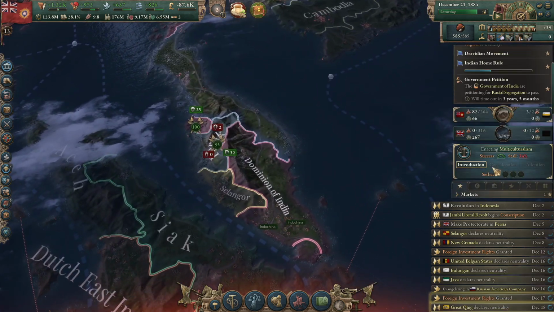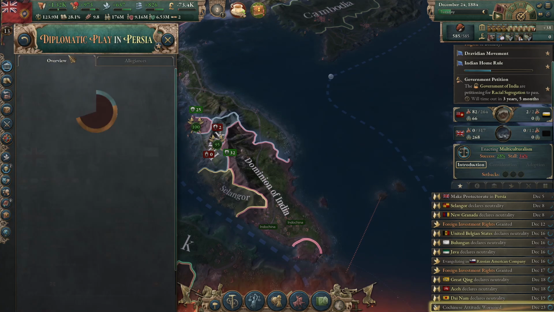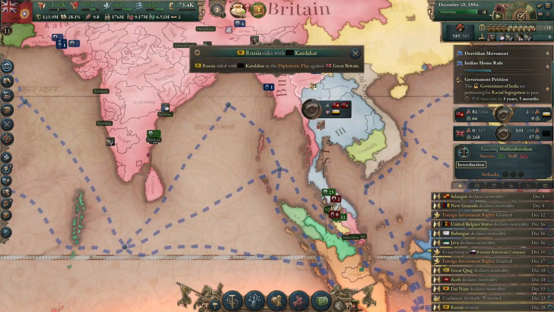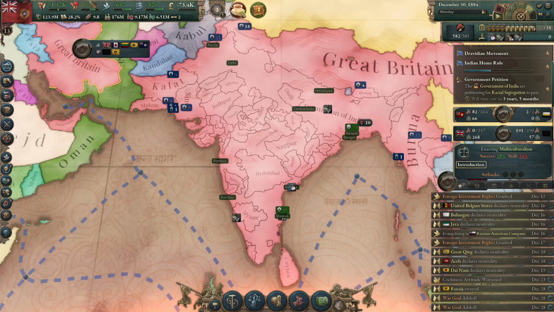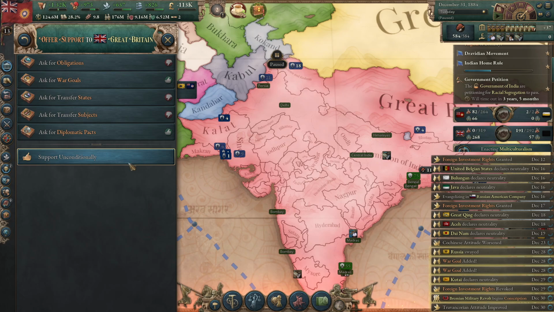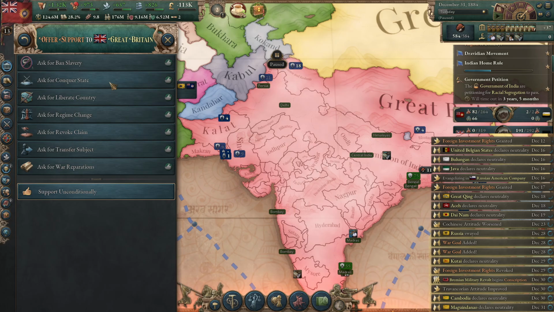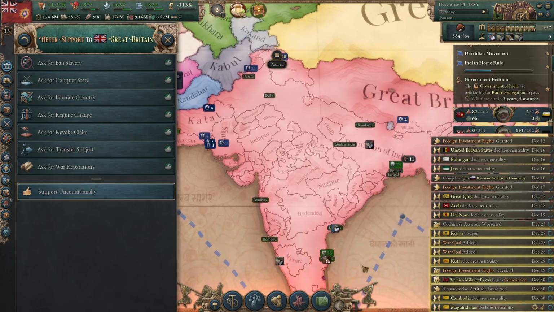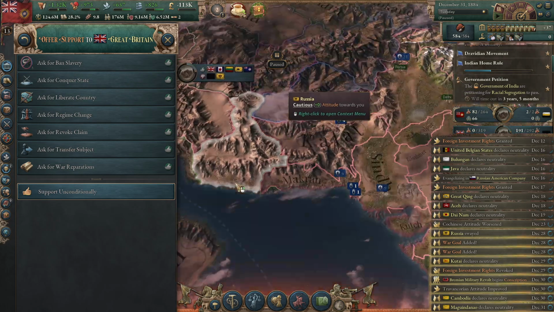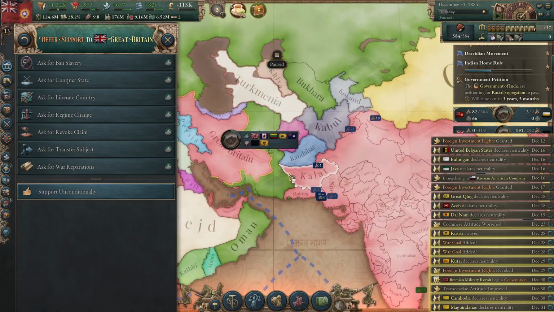Alright, everything's looking good with our diplomatic play so far. Great Britain's trying to grab the chunk of Kandahar. They don't need my support. Russia sides with Kandahar. Okay. Great Britain, what will you give me? Piles of cash. I don't need piles of cash. War goals. I could grab Bampur.